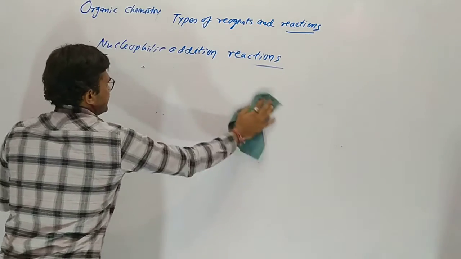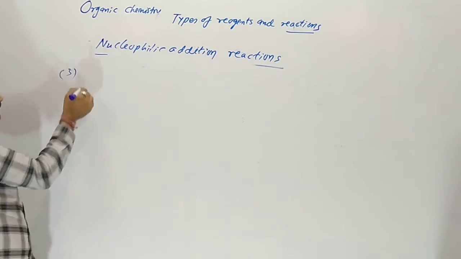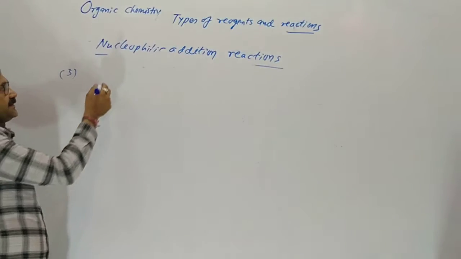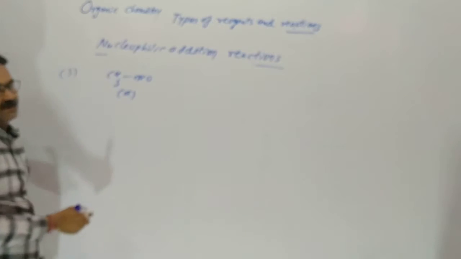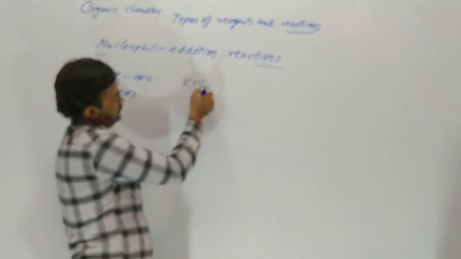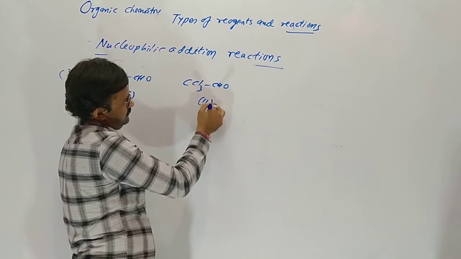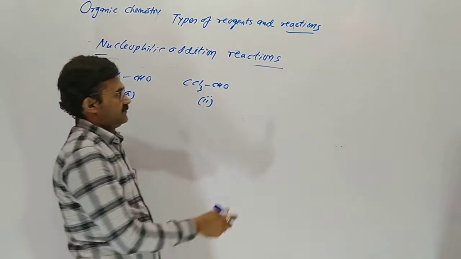Understood? Now the third question is like this: acetaldehyde, chloral, and acetone.